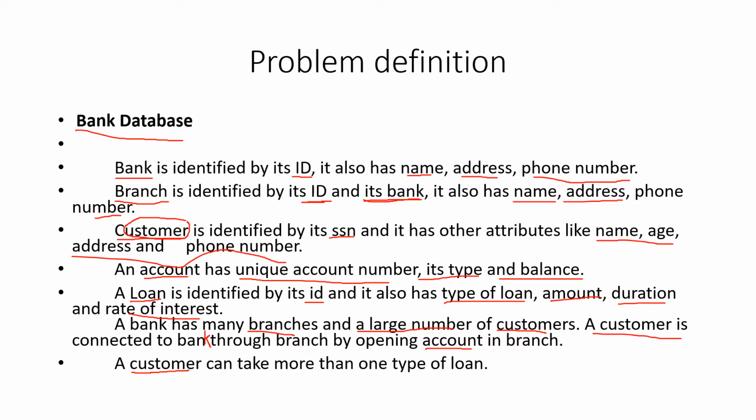Then it says customer can take more than one type of loan. So the entity that is loan is connected to the customer via a relationship. But what kind of relationship is it? One customer can take lot of loans. So there are a lot of customers, so lot of customers can take lot of loans. So it is M is to N relationship again between the customer and loan.